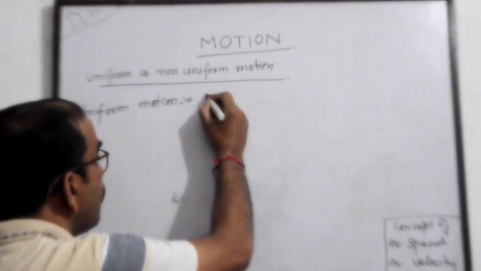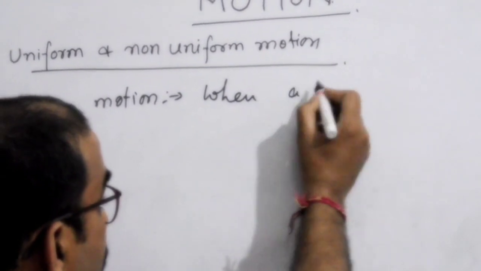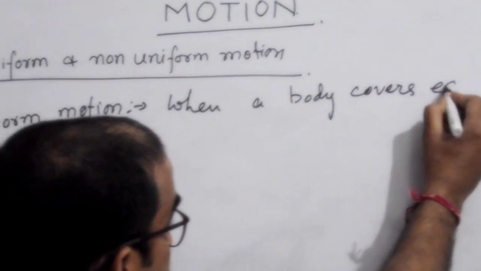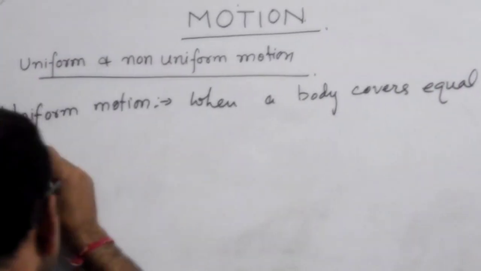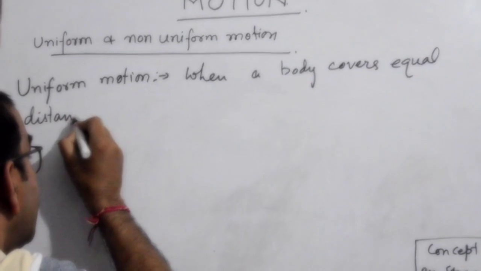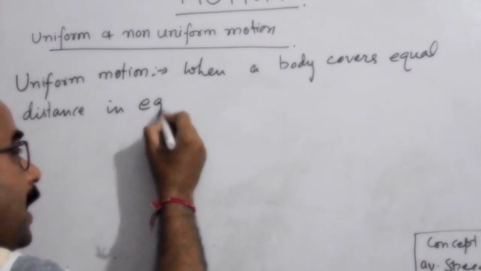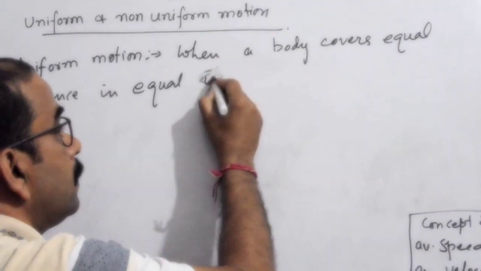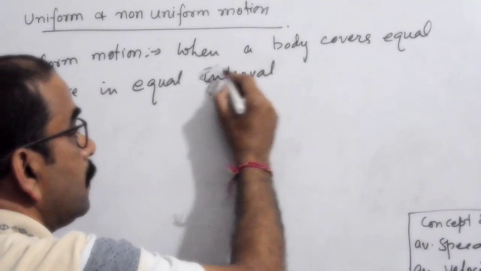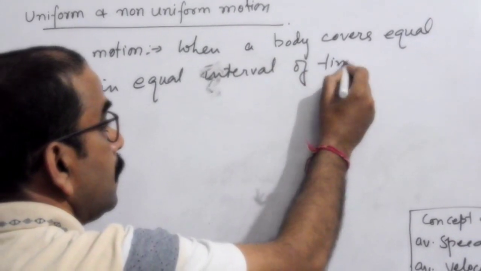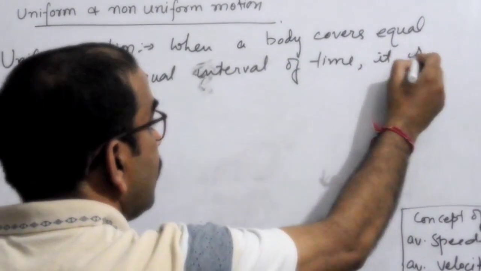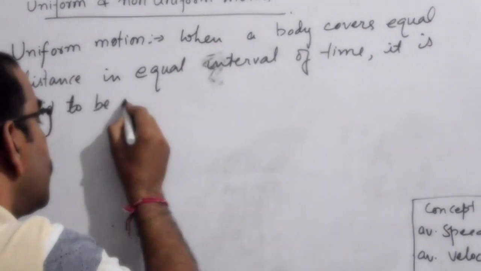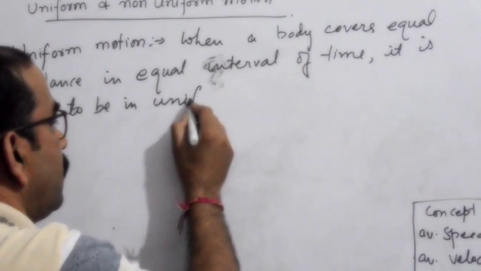What is uniform motion? When a body covers equal distance in equal interval of time, it is said to be in uniform motion.